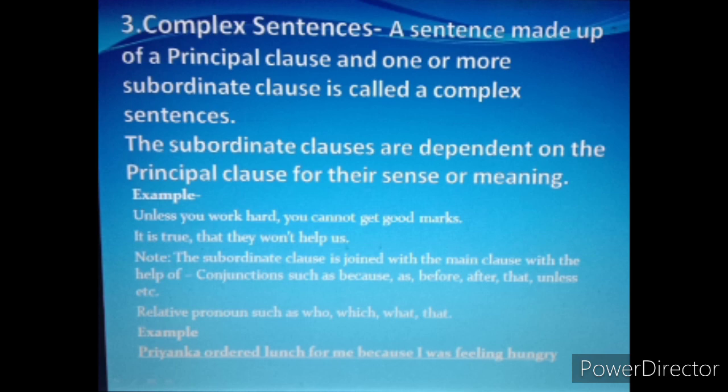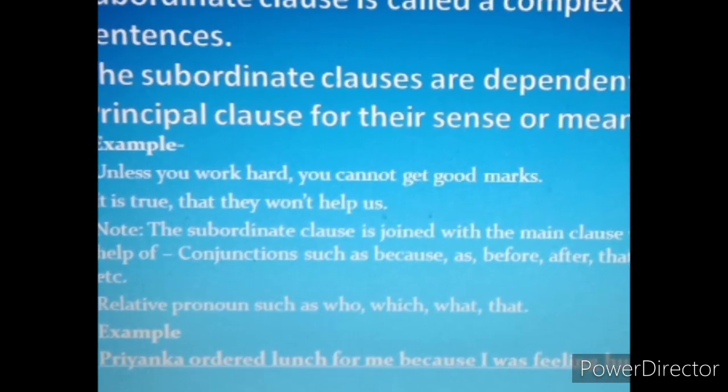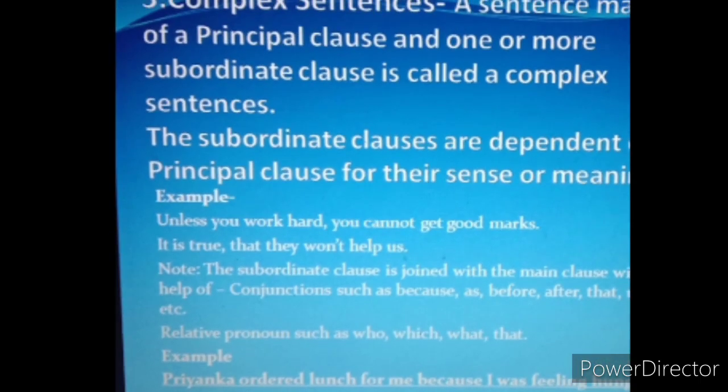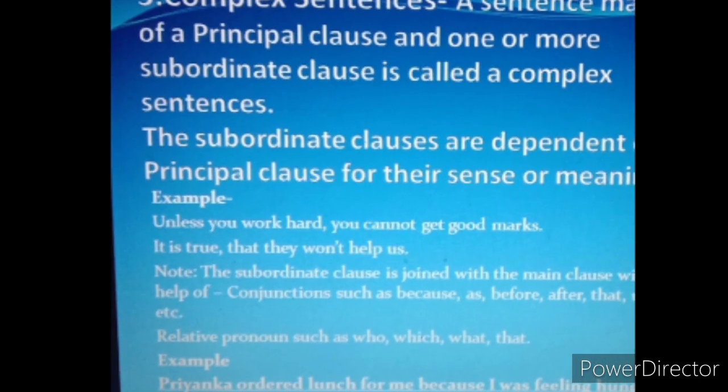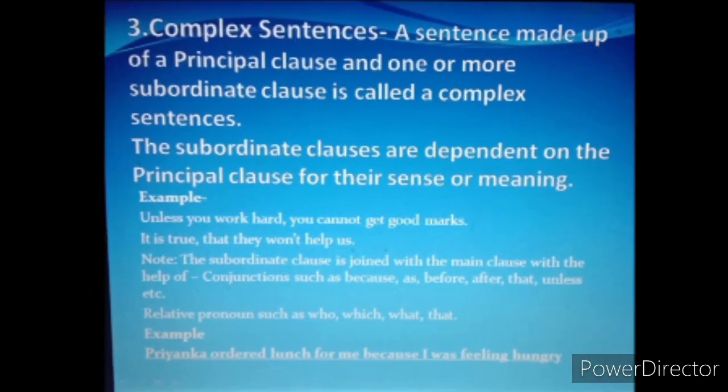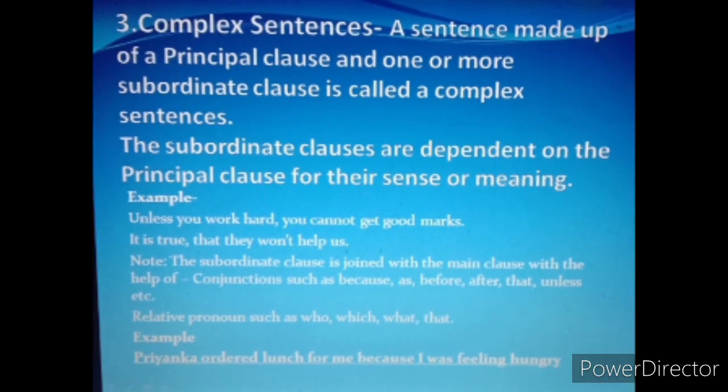And here again it would be joined with the help of either a conjunction like because, as, before, after, that, unless, or a relative pronoun, like who, which, what, that. I hope you all know pronouns. Pronouns are the words which we use in place of a noun. And what is a relative pronoun? That is also a pronoun which would be used for a noun, but it actually relates the two parts of the sentence. So that is called a relative pronoun.